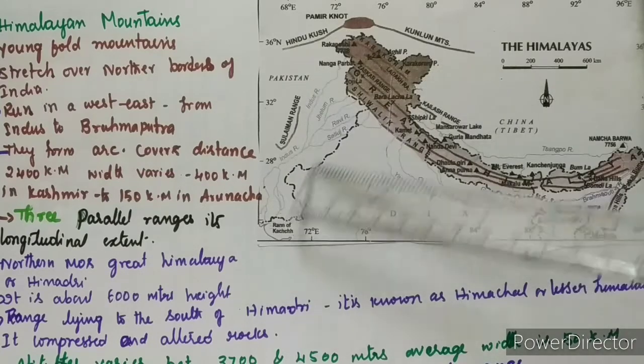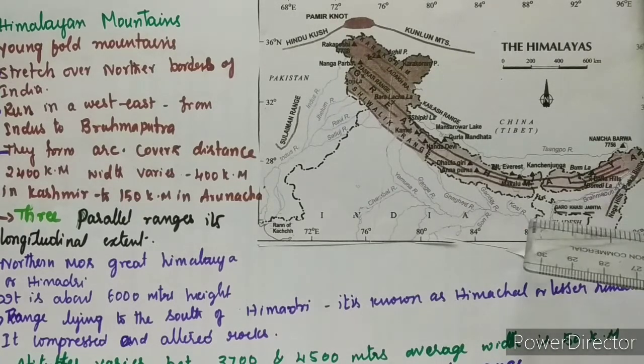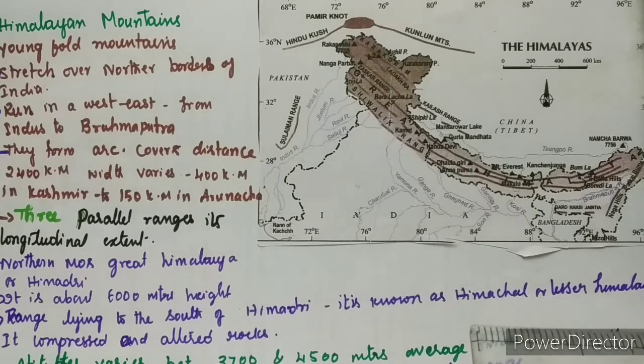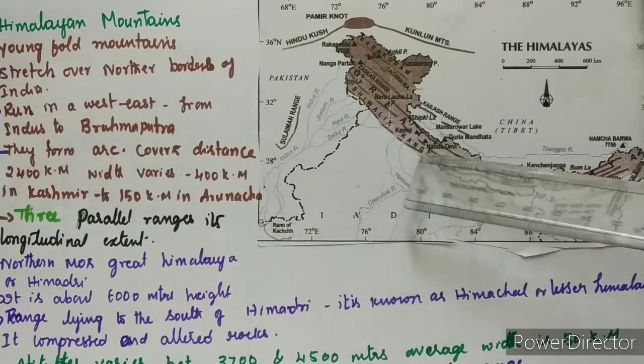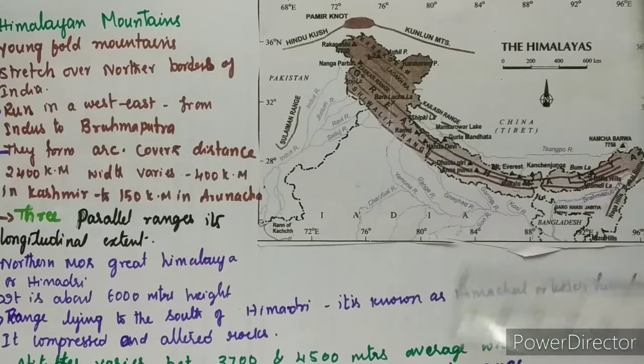See here, in the western it is a little bit higher than the eastern one. Is it clear? Next, the Himalayas consist of 3 parallel ranges in longitudinal extent, with a number of valleys between these ranges. See, many valleys are here. Understood? That I will read out next. Many valleys are here in the Himalayas.